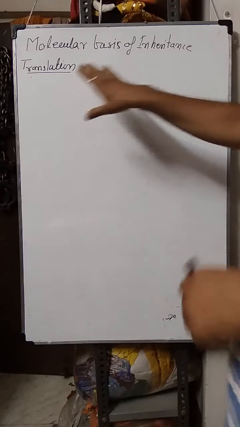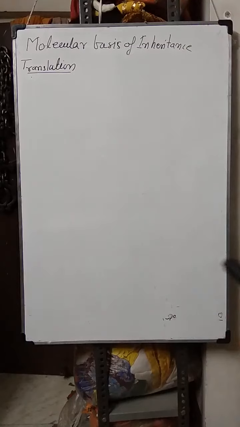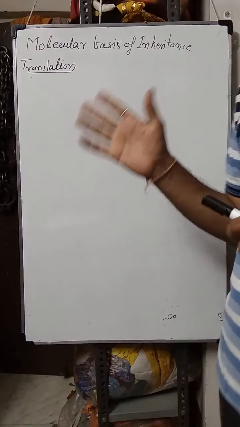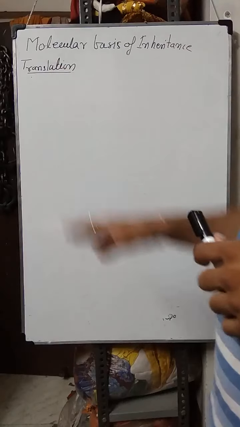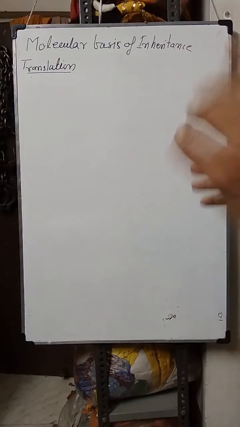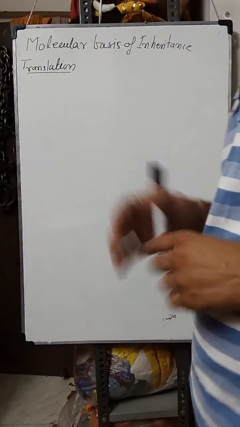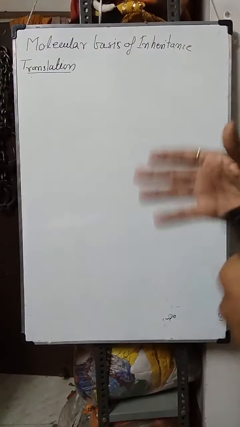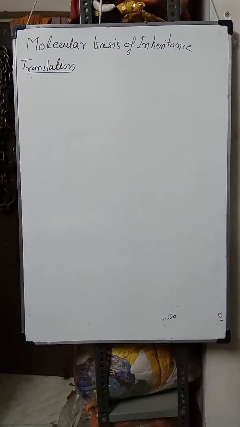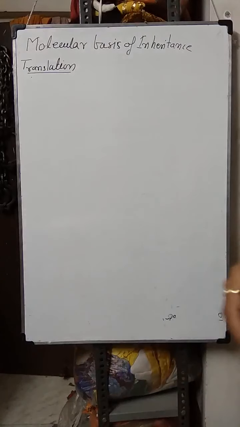Next topic is translation. We studied that protein synthesis has two steps: one is transcription, another one is translation. Transcription is the formation of messenger RNA from DNA. Translation is when the message present on the messenger RNA is transferred into a particular polypeptide chain. So from messenger RNA to protein synthesis, or formation of the polypeptide chain, is known as translation.